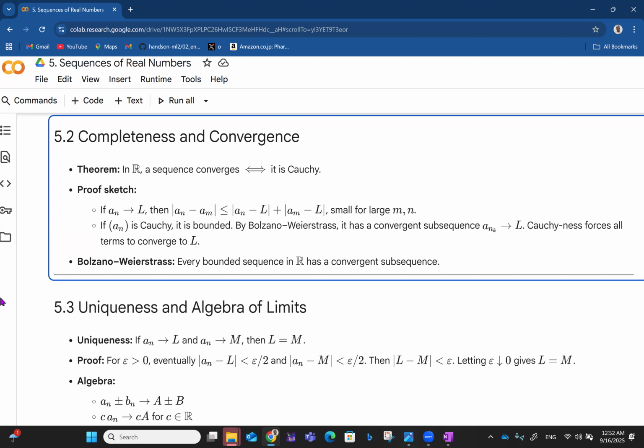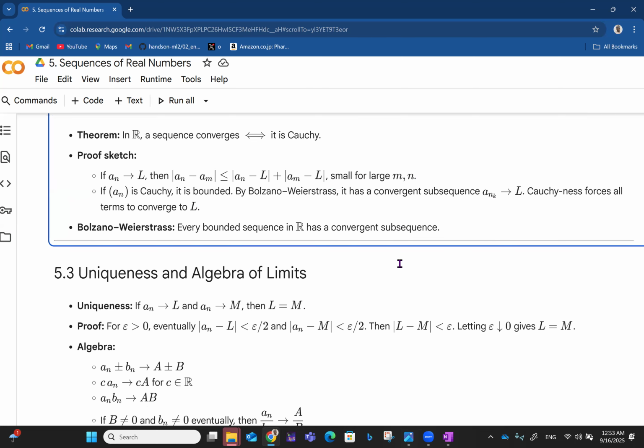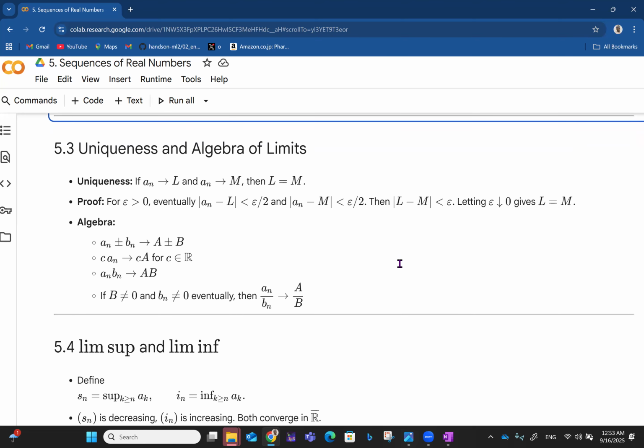So Cauchiness forces all terms to converge to L. Cauchiness is even telling us that any subsequence you pick from a Cauchy sequence will always converge to the same limit L. Then we have the Bolzano-Weierstrass theorem, which says that every bounded sequence in R has a convergent subsequence. And this tells us that the point of convergence will be that L for the sequence and for the subsequence, like that.